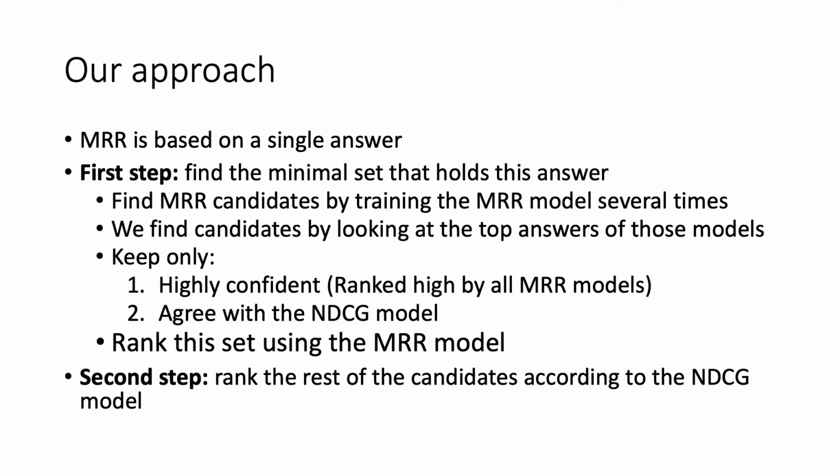So what is our approach? MRR is based on a single answer. First, we find a minimal set that holds this answer. The way we do it is by training multiple MRR models with different initial conditions. We find candidates by looking at the top answers of those models. We keep only candidates that are either highly confident, that means that all the MRR models rank them high, or candidates that agree with the NDCG model. We rank this set using the MRR model, and we rank the remaining candidates according to the NDCG model.